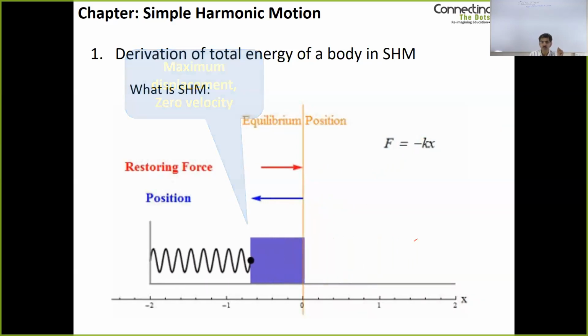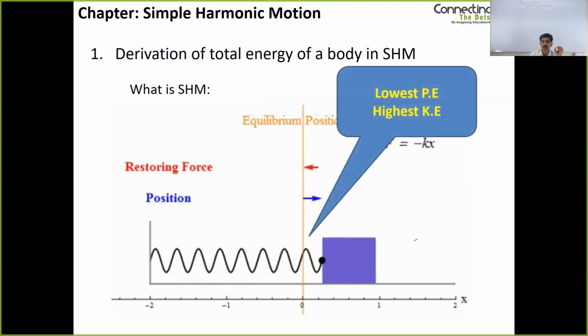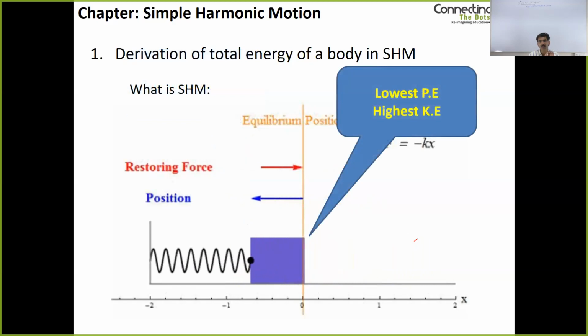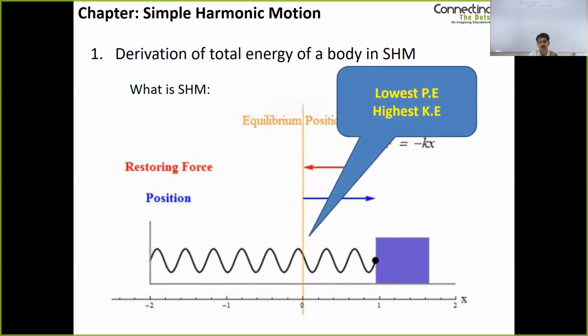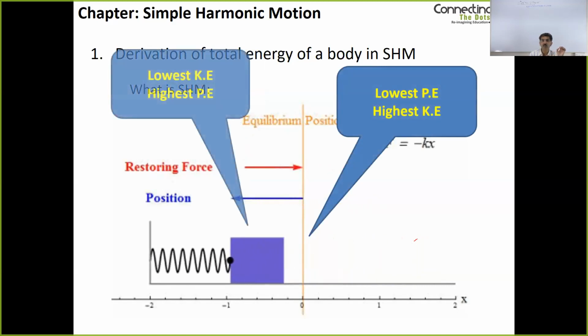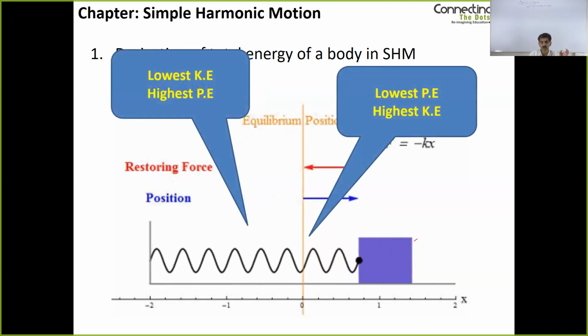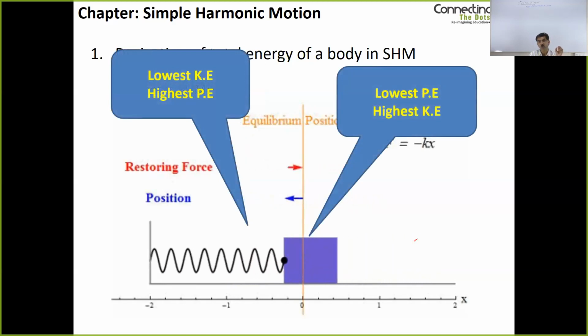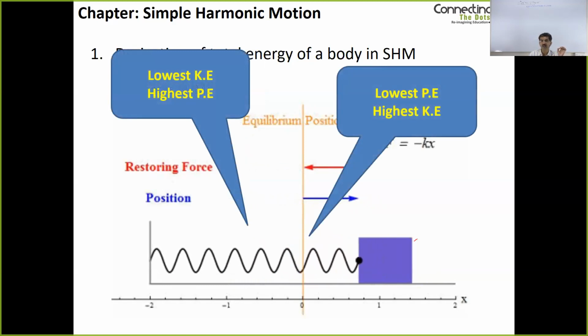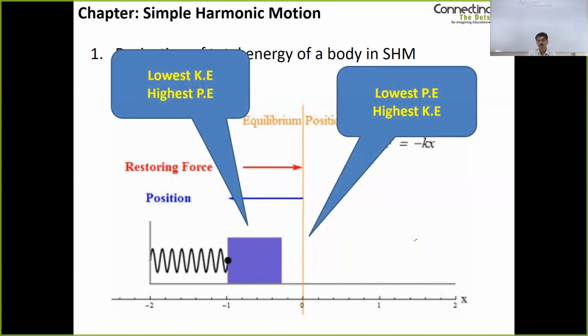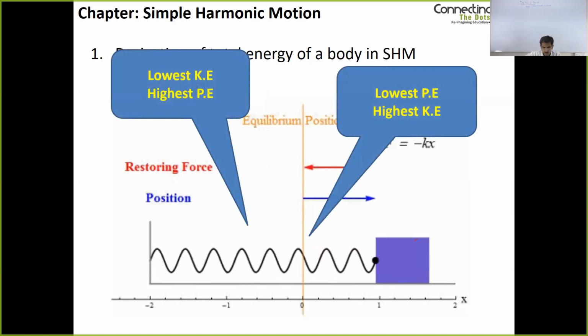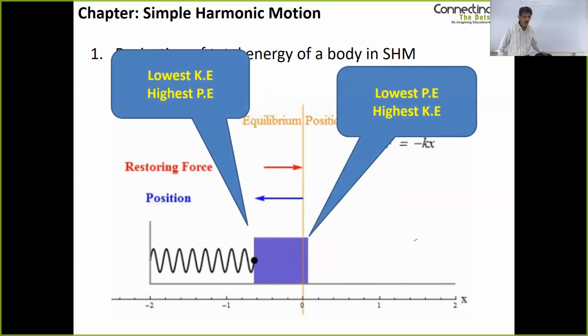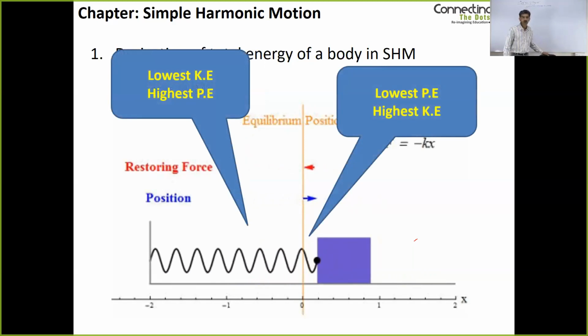What does it mean for the energy of the body? At the equilibrium position, it has the highest kinetic energy and the lowest potential energy. And at the extreme ends of its movement, it has the lowest kinetic energy, because remember velocity is zero, and the highest potential energy. And these are some basic aspects that you can easily remember about simple harmonic motion.